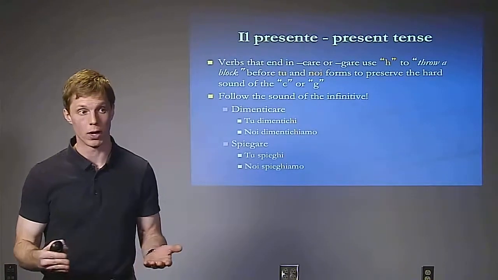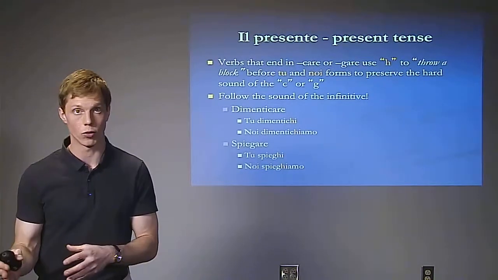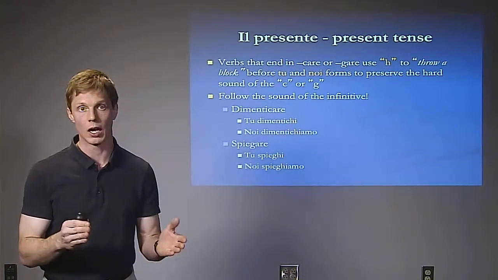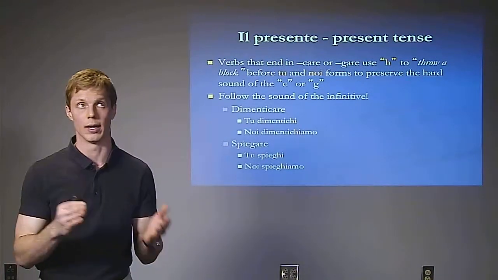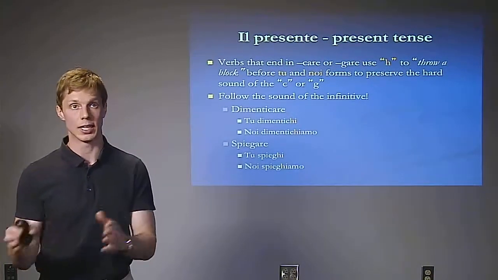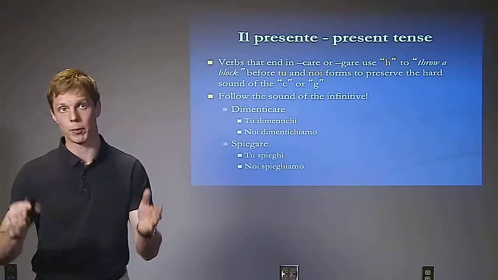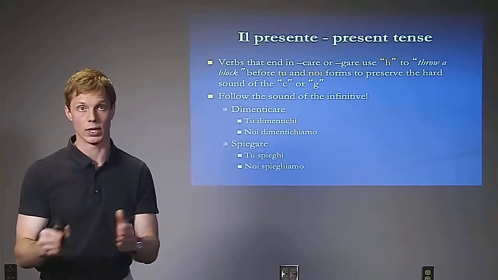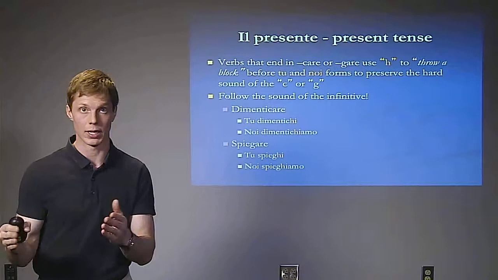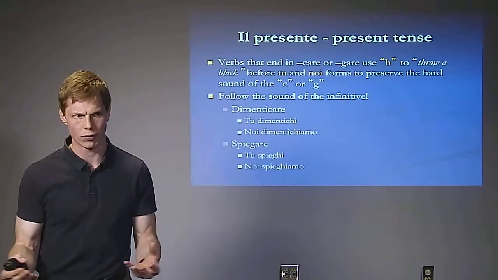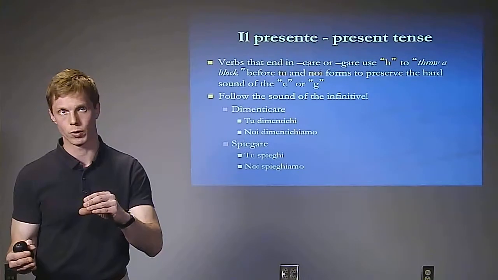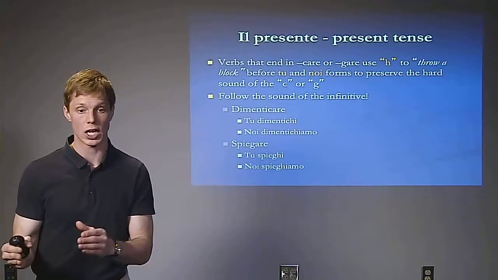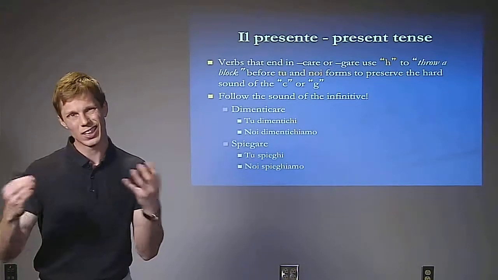What else do we need to know about spelling with these verbs? Well, if we think back to our sounds, when we had the esame degli occhi at the beginning of the semester, we had ga, go, gu, ge, gi, all these different sounds. And when there was an h paired with a g, it was a hard sound. When there wasn't an h and we had an i or an e in Italian, these sounds are soft sounds, as in gelato, which was a soft sound. Ciao, using a C, is a soft sound. But when we had C-H-I or C-H-E, it's chi.